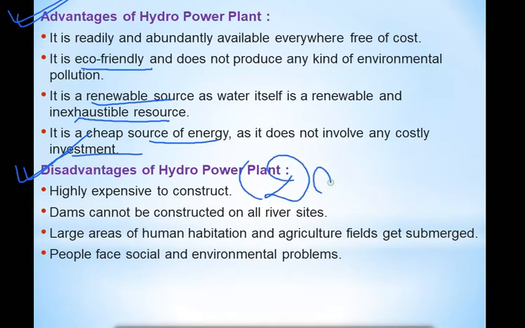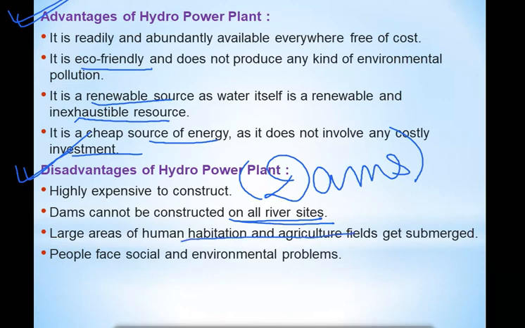Dams. To construct the dams, the cost is more, which means we have to spend a lot of money to construct the dams. Dams cannot be constructed on all the river sides. Yes, we have so many rivers in India and in the world, but we cannot construct dams at all the river sites. Large areas of human habitation and agriculture fields get submerged.